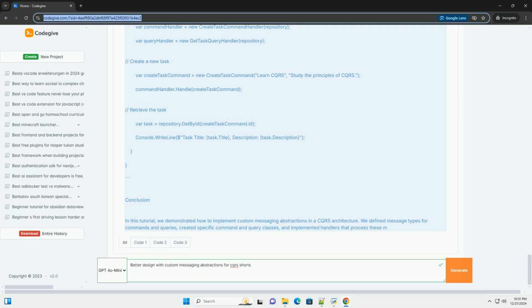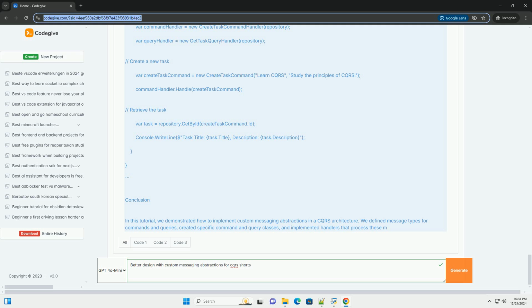Step 3, implement command and query handlers. Now, we'll implement handlers for our commands and queries. The handlers will be responsible for processing the custom messages and performing the required actions.